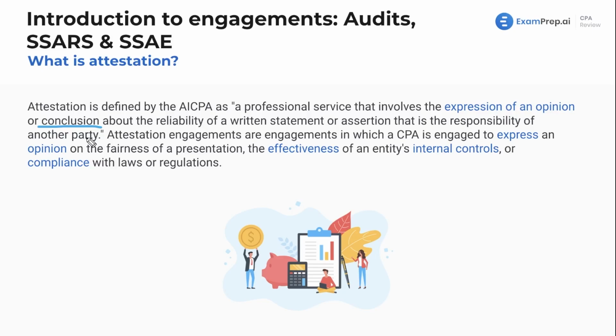So we are testing to it. We are giving some credence to it. Attestation engagements are engagements in which the CPA or practitioner, but we say CPA, as I mentioned, use that possibly interchangeably, engaged to express an opinion on the fairness of a presentation, the effectiveness of internal controls, or compliance with laws and regulations. Getting this down, off to a good start.